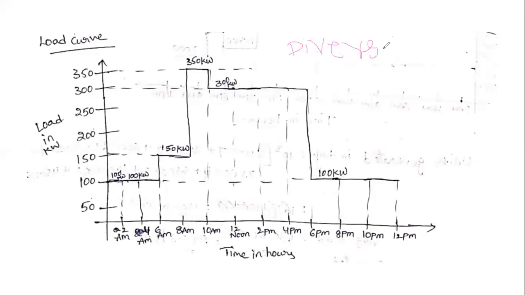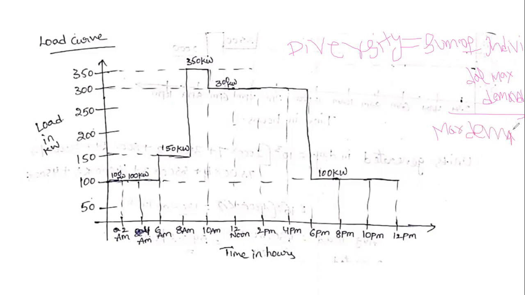Therefore, diversity factor is equal to sum of individual maximum demand by maximum demand on station.